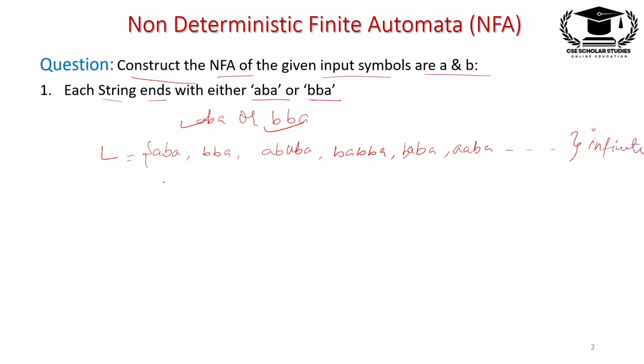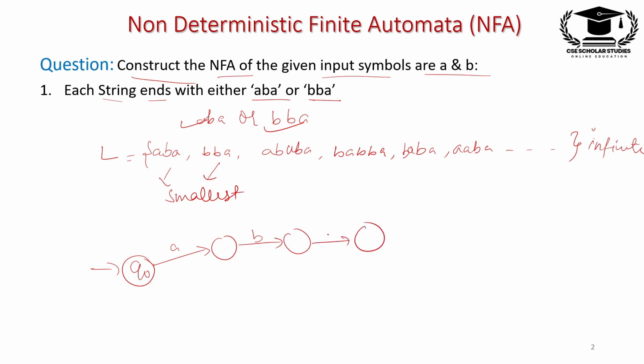So first we will draw the NFA for the smallest strings, and these two are the smallest strings. So we will start from the initial state. Suppose the initial state is Q0, and the smallest string is ABA. We directly draw the NFA for the smallest string because there is no condition limit for transition, meaning we can draw any number of transitions for any input symbol. So we can easily draw the NFA.